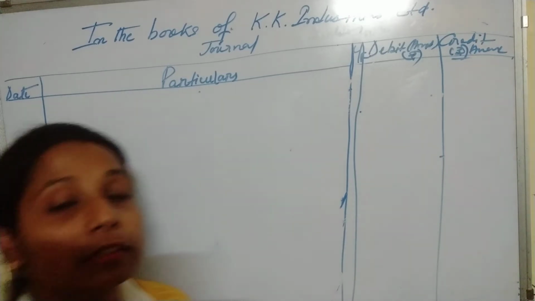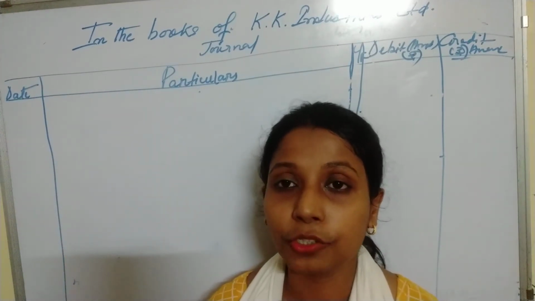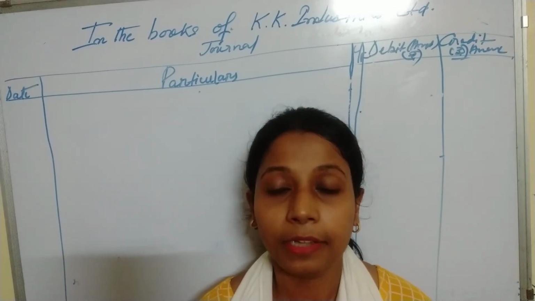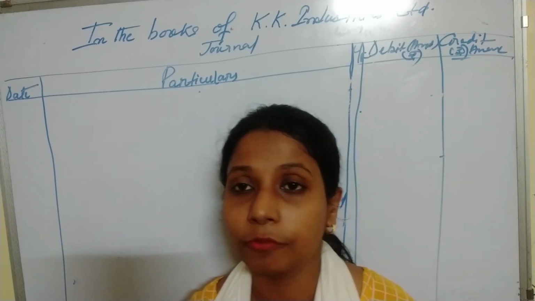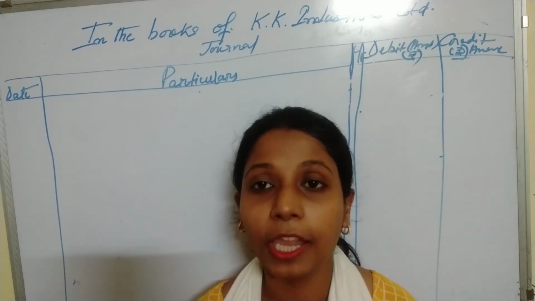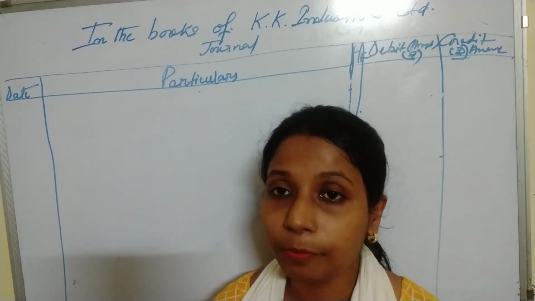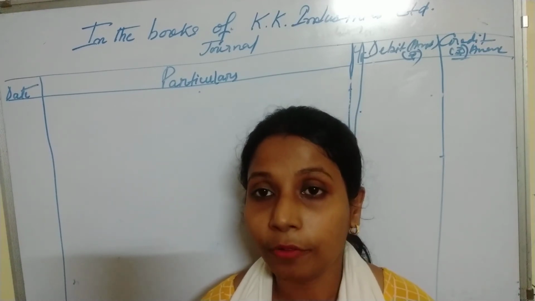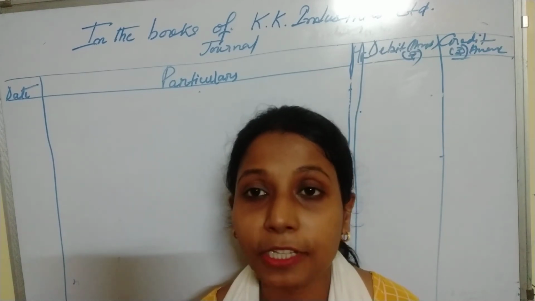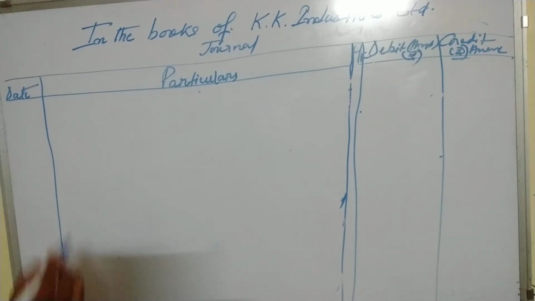I have told you in my theory class on reissue of forfeited shares and forfeiture of shares, that if profits arise on reissue of forfeited shares, then these profits are transferred to an account named capital reserve account. Now the profits received here on forfeiture of shares, this profit will be transferred to capital reserve account. So we'll give the journal entry of transfer of profit to capital reserve account.